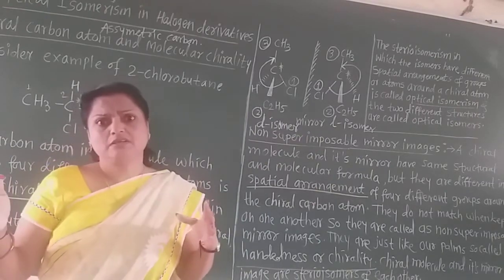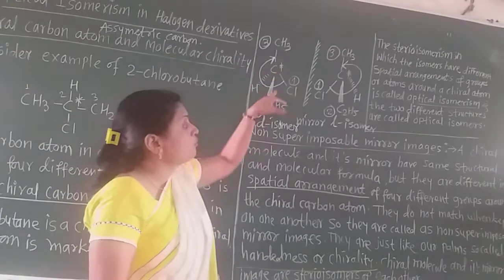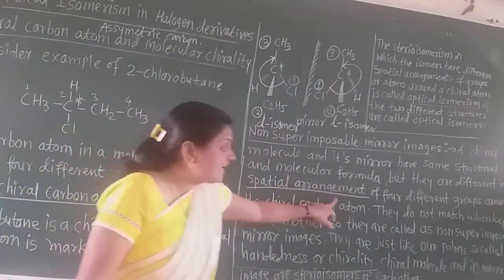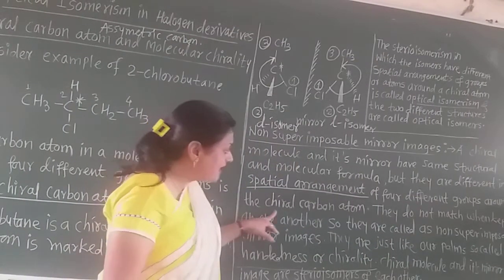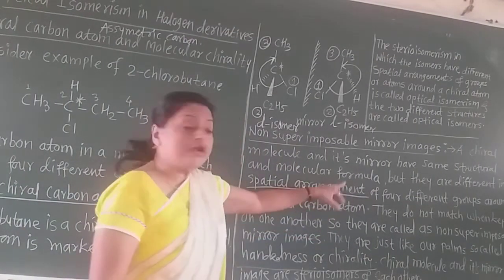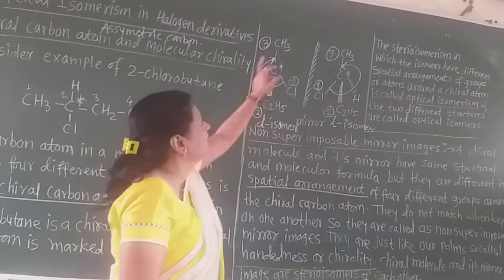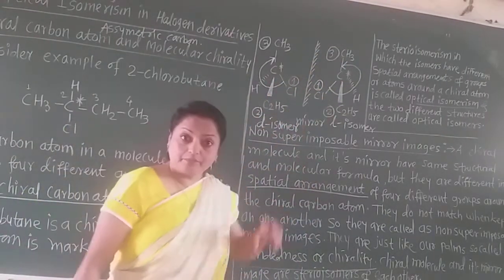Spatial arrangement means in the space. In the space, the arrangement of groups and atoms is different. So they are different in spatial arrangement of 4 different groups around the chiral atom. Now see, the arrangement is totally different in the space around this chiral atom.